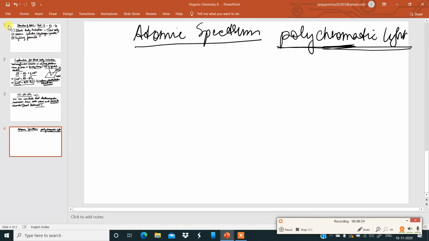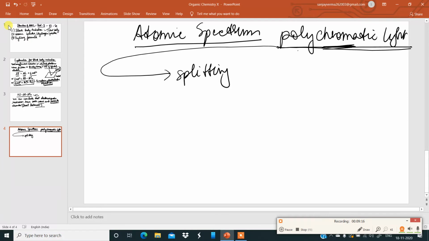So the splitting of polychromatic light into its constituent radiations, different colors, is called dispersion. This polychromatic light is splitting into its constituent colors. It is called dispersion. You have to understand this properly. And the pattern of radiations obtained due to dispersion is called spectrum.